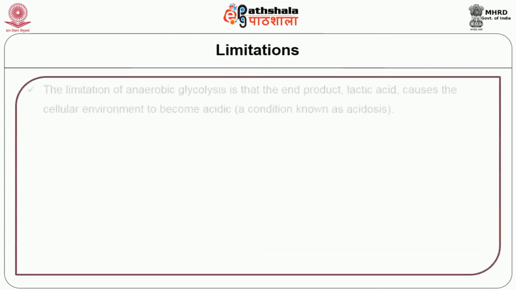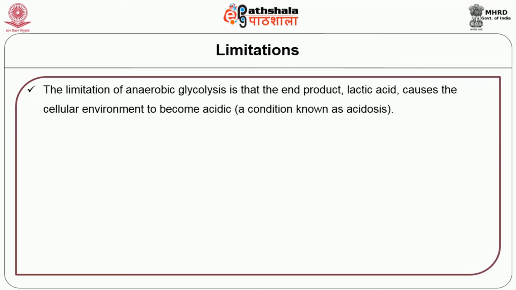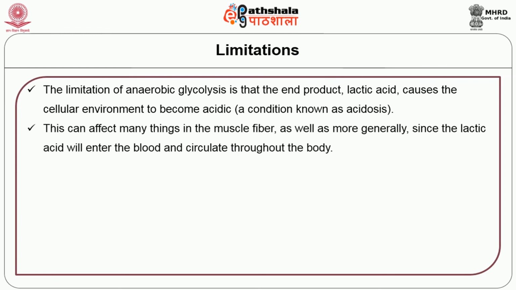What are the limitations? The limitation of anaerobic glycolysis is that the end product, lactic acid, causes the cellular environment to become acidic. This can affect many things in the muscle fiber as well as more generally, since the lactic acid will enter the blood and circulate throughout the body.